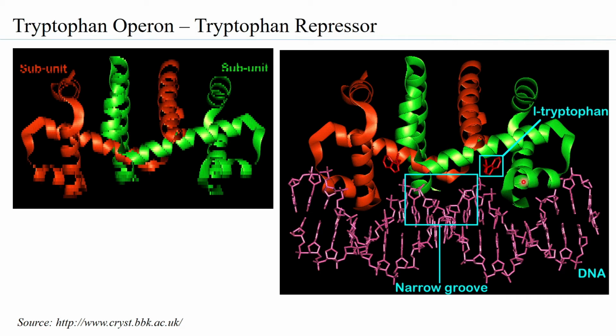Same with the other subunit, you have the recognition helix being able to interact with the operator region through the major groove. And this portion of the repressor is not able to bind to the narrow groove at all. It doesn't have a very strong interaction with the narrow groove.